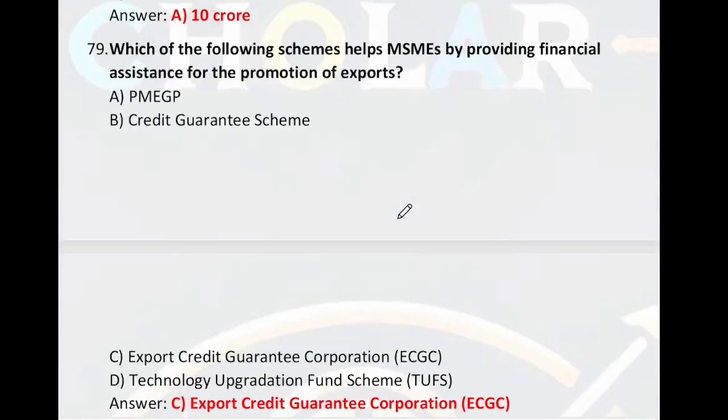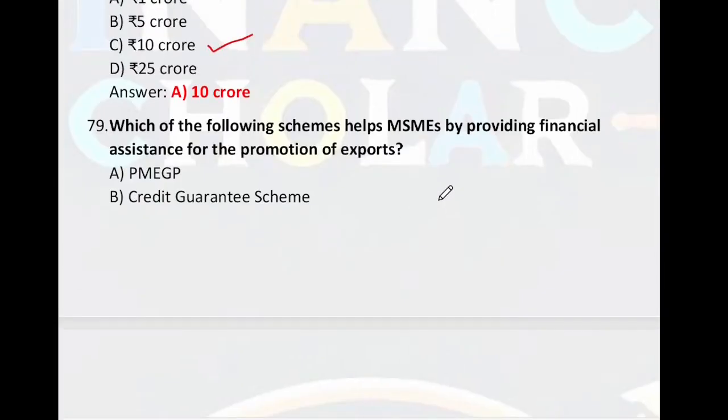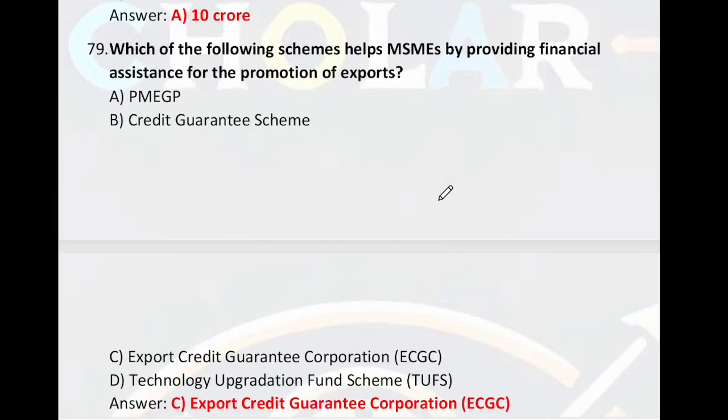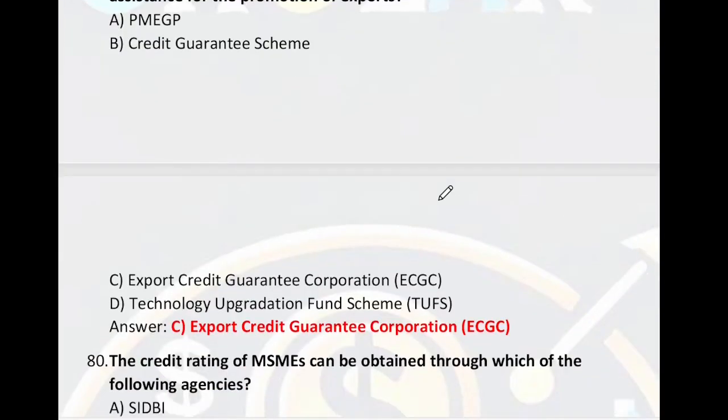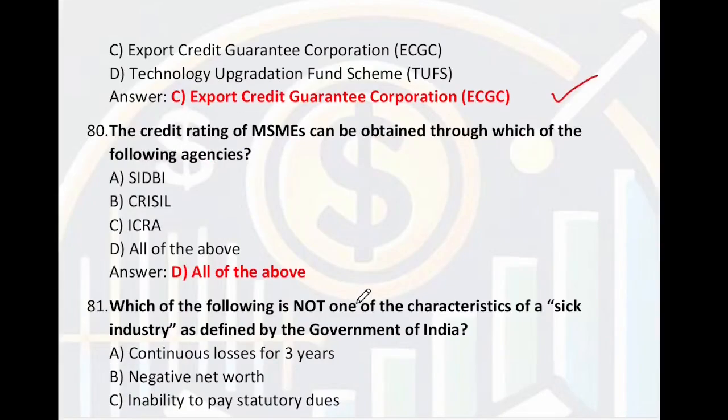Which of the following schemes helps MSME by providing financial assistance for promotion of export? PMEGP, Credit Guarantee Scheme, ECGC, or TUFS? So right answer is ECGC, Export Credit Guarantee Corporation. The credit rating of MSME can be obtained through SIDBI, CRISIL, ICRA, all of the above.